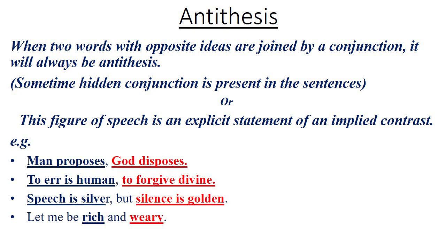Man proposes, God disposes. Here, two opposite thoughts have been given, and between both thoughts, a comma has been applied, and this comma is showing that a conjunction is hidden here. Dear students, comma means and is hidden, or some other conjunction is hidden, but almost all the time wherever a comma is there, and is found there. Not always, but almost all the time.